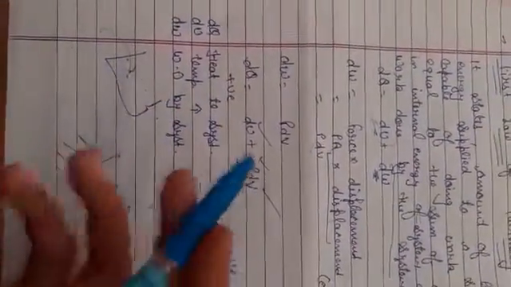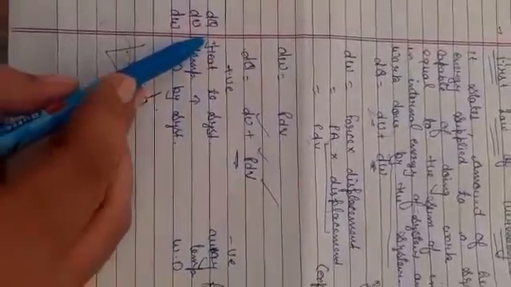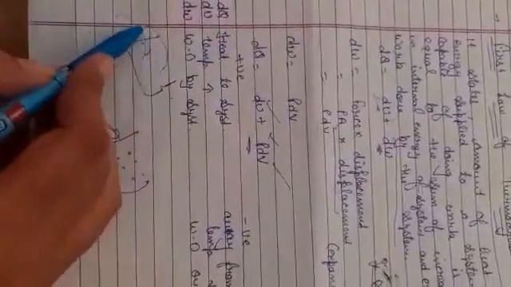The amount of heat will be positive if heat is given to the system. Suppose I have this system and outside is the surrounding. If heat is given to the system, then dq will be positive. If heat is taken away, then it will be negative.